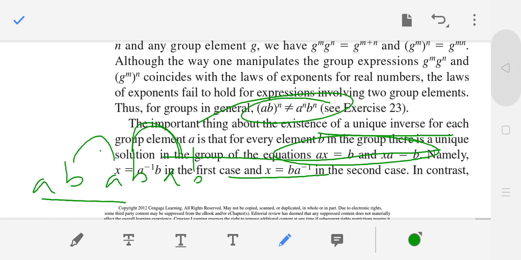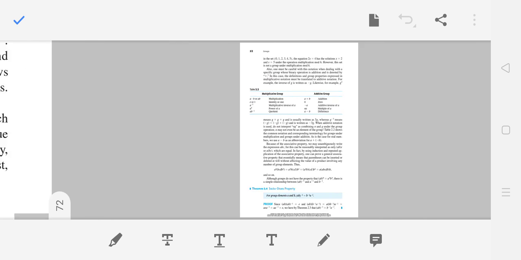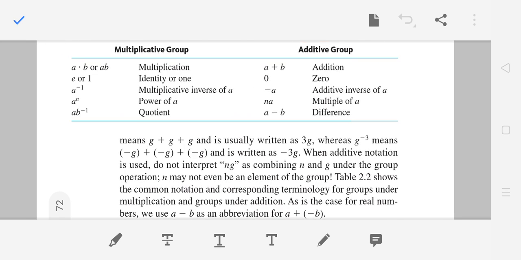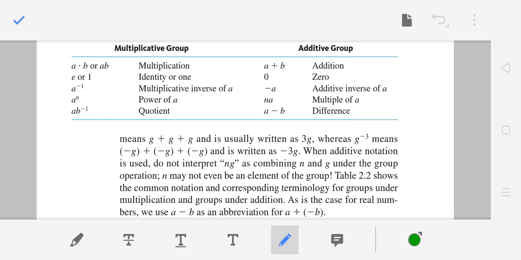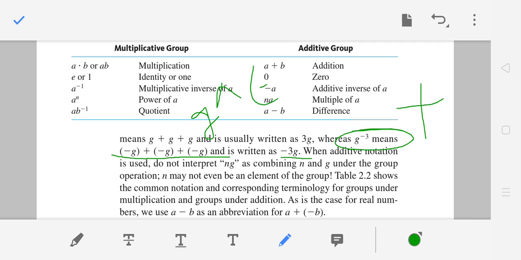So in the second case, let's see another way. If you write g to the power minus 3, it means that you add minus g three times, if you are taking the operation plus. But if you are taking the operation multiply, then you raise it to the power minus 3.